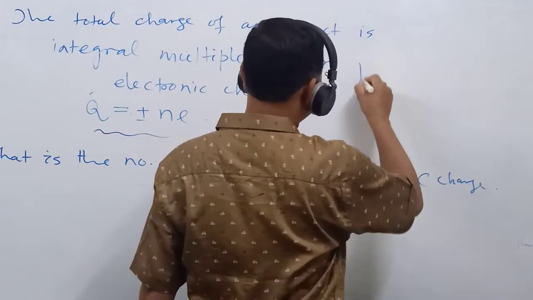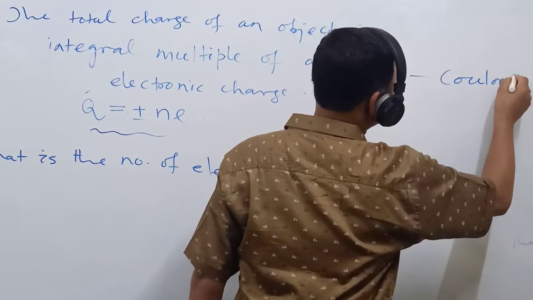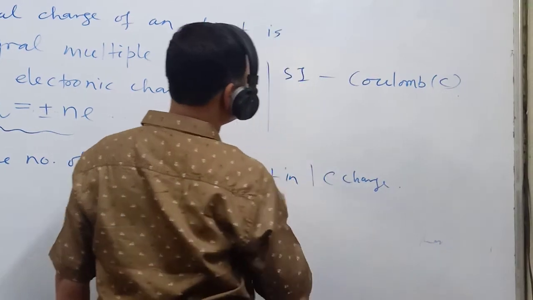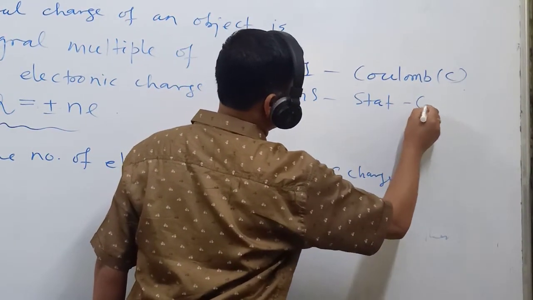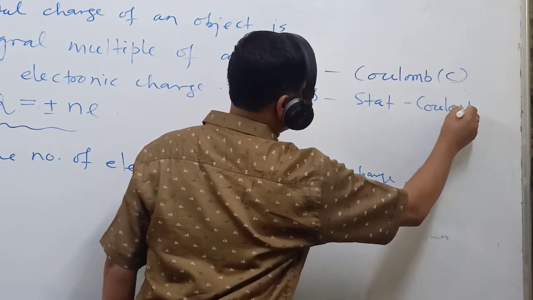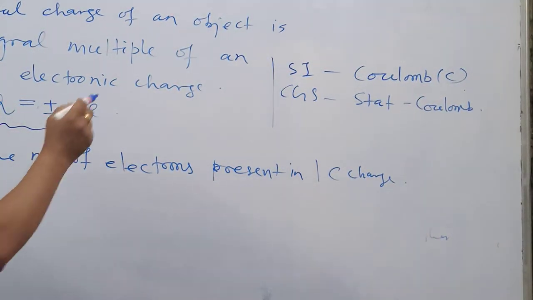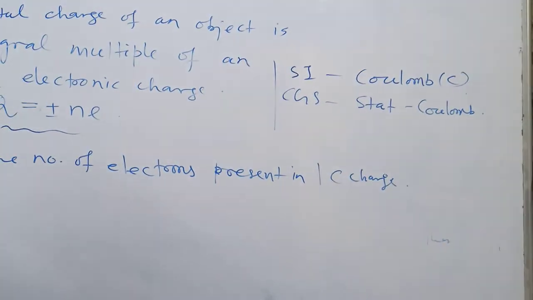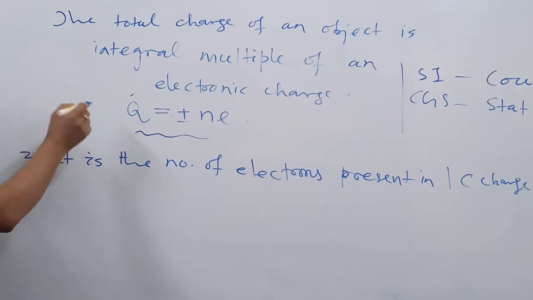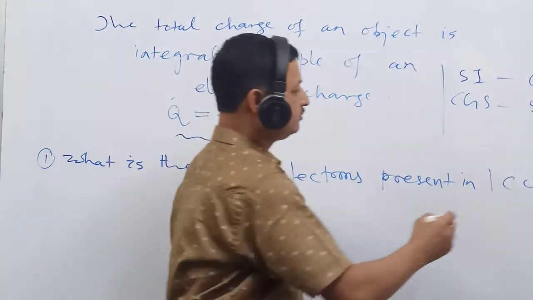The SI unit of charge is coulomb, denoted by the symbol C. The CGS unit of charge is stat coulomb. So, based on this formula, what is the number of electrons present in 1 coulomb charge?